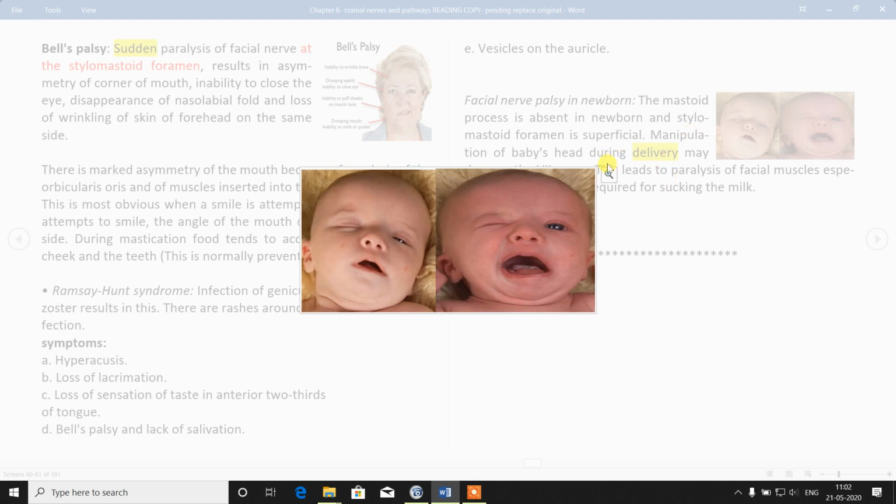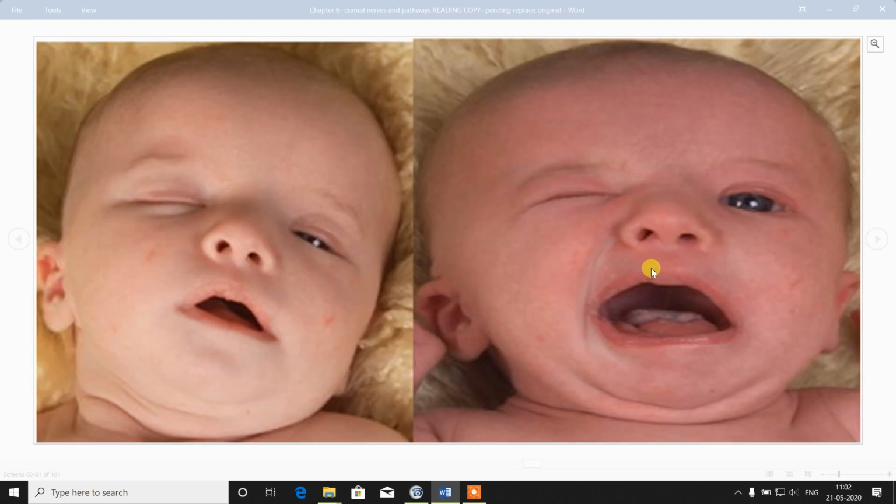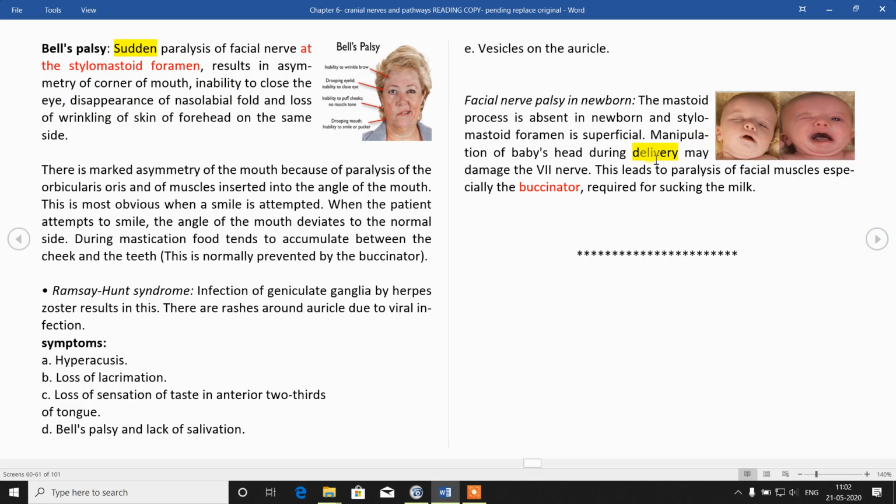In case of facial palsy in the newborn, you cannot differentiate properly because the facial muscle is developing. Myelination of the facial nerve is still in process. So you can have a mixed type of picture in newborn facial nerve palsy. The cause is usually difficult delivery during birth. So loss of buccinator can sometimes cause problems in suckling of milk. In the breastfeeding of the baby, there are problems due to buccinator palsy. So that's all.